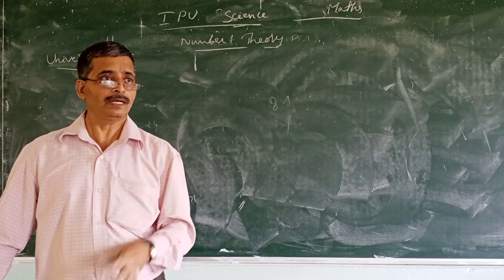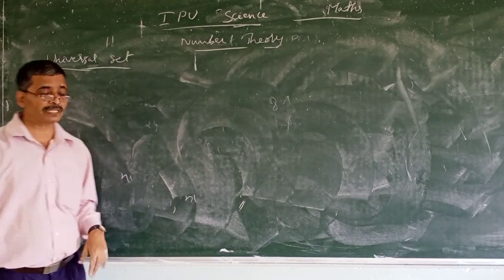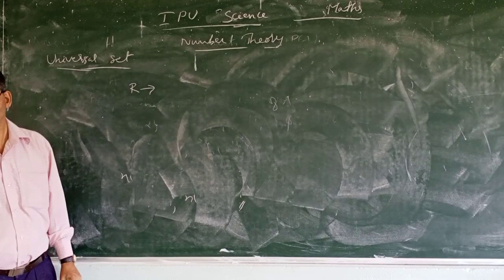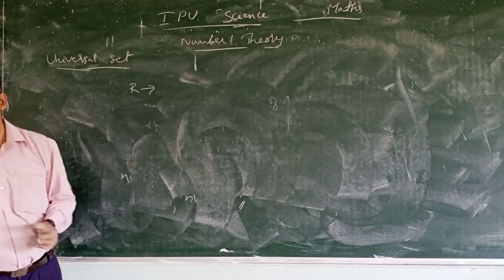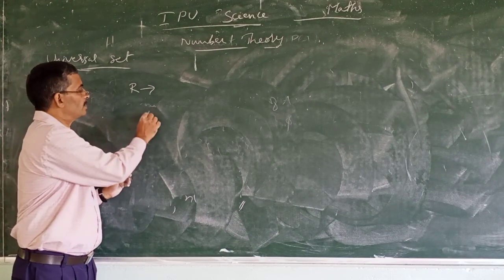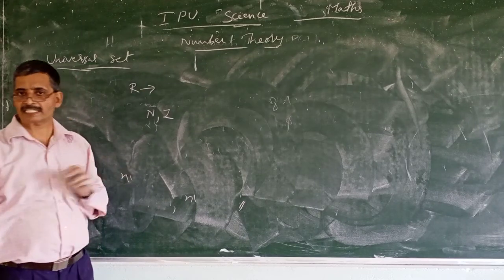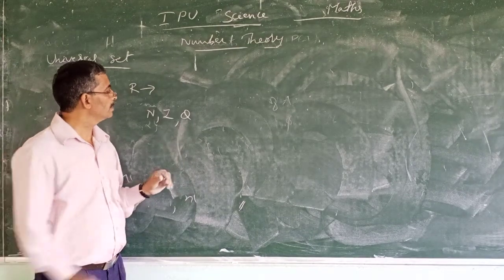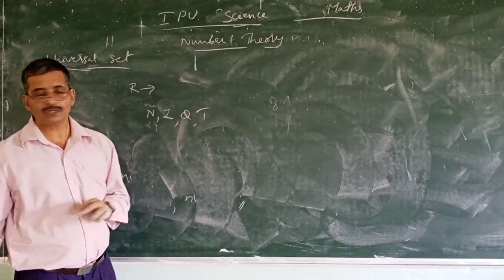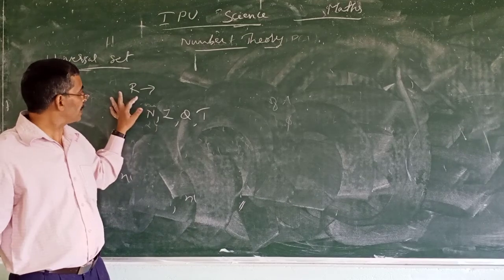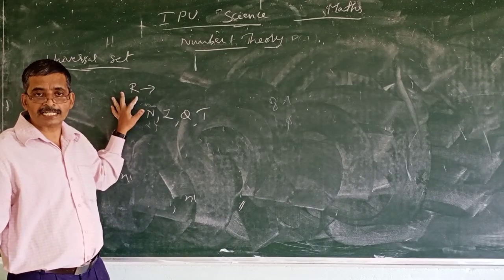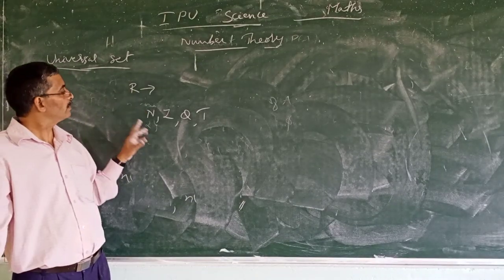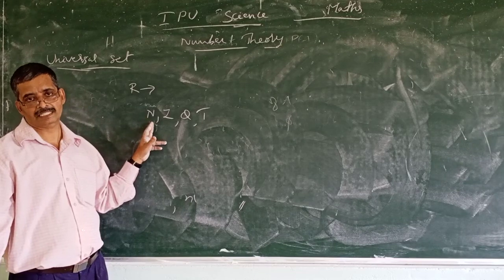This is one example. Another example is set of real numbers R. So it can be taken as universal set. If you consider the sets like natural numbers N, set of integers Z, then rational numbers Q, irrational numbers, if you take all these numbers, I can take R as universal set. I can take set of real numbers as universal set when we consider these sets.